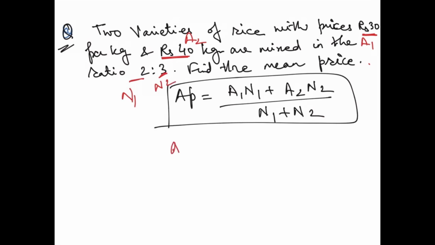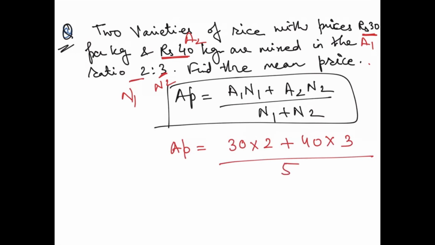You just have to substitute. So you'll say AP. What is A1? A1 is 30 into N1 is 2 plus what is A2? A2 is 40 and what is N2? That is 3. And 3 plus 2 is 5. So 3 2s are 60 plus 4 3s are 120 by 5.